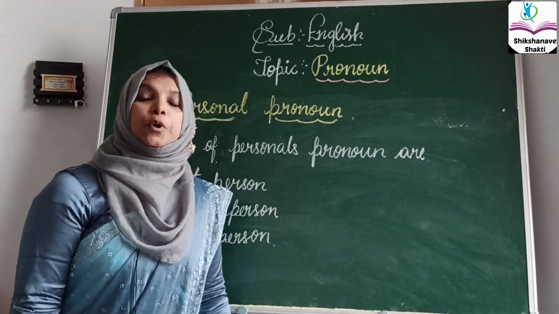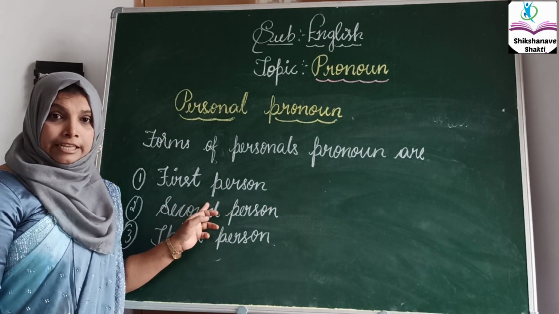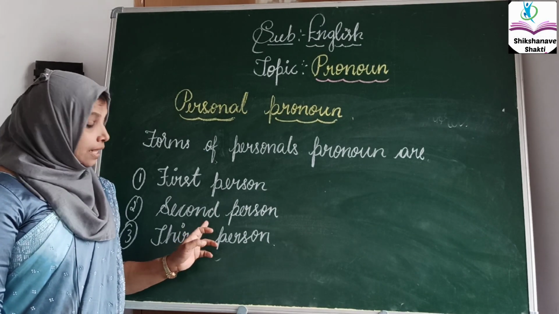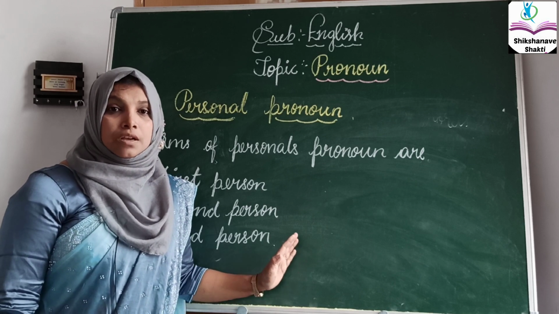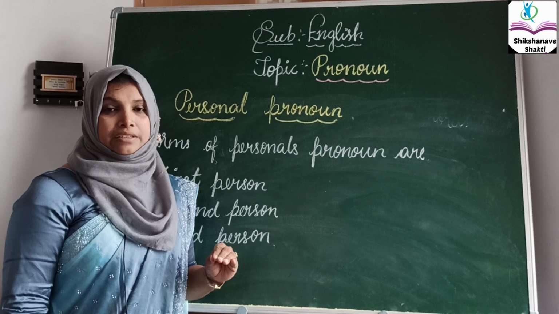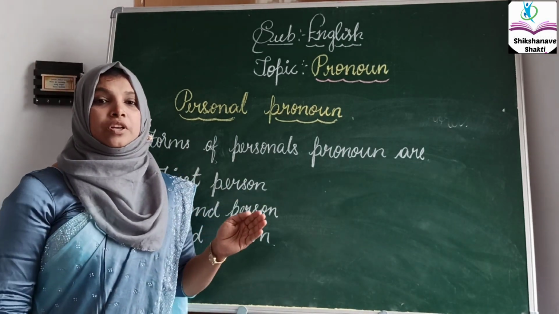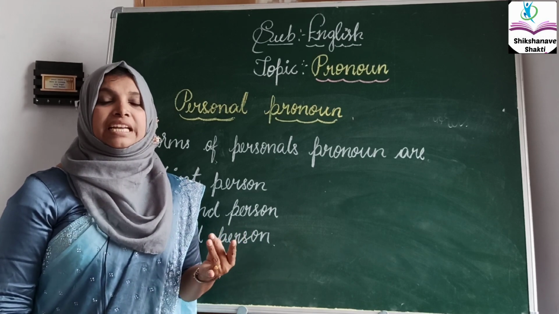This is very important for you, because the first person will be in the singular as well as in the plural, even the second person in the singular and plural, and the third person. If you know this table, we can do any sentences with pronouns very easily. First we have to review the chart. If you know about the first person, second person and third person, it is possible to complete the sentences.